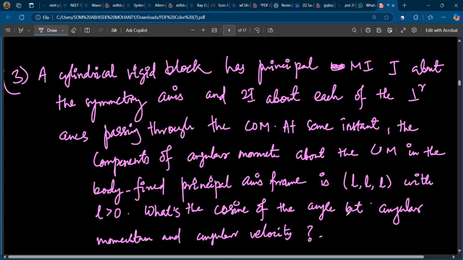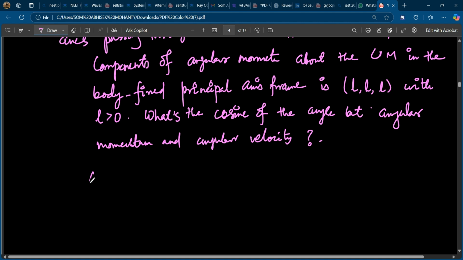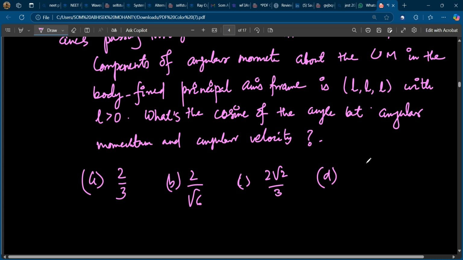The options are: option A, 2 by 3; option B, 2 by root 6; option C, 2 root 2 by 3; and option D, 5 by 3 root 3. Right. Let's try this question.